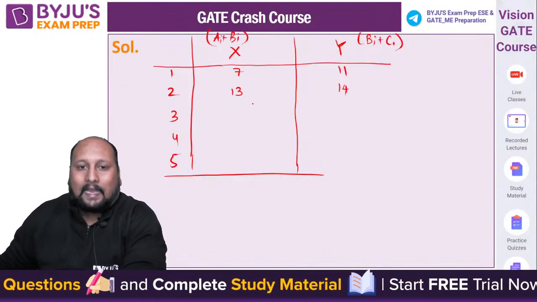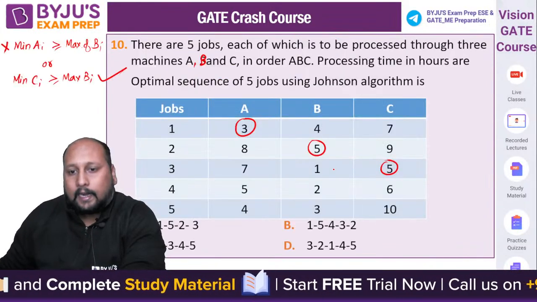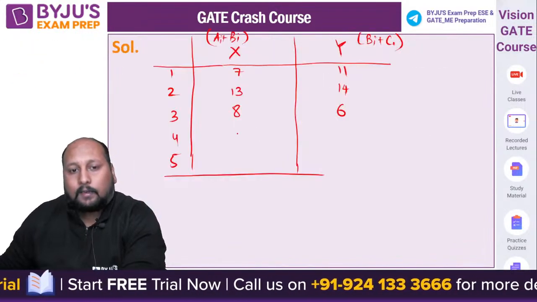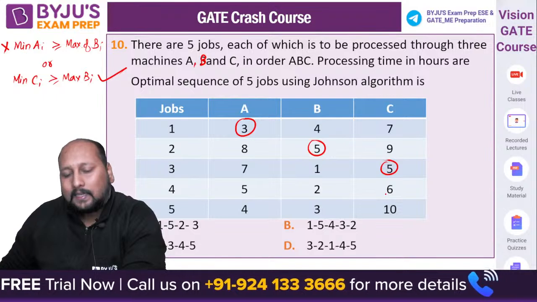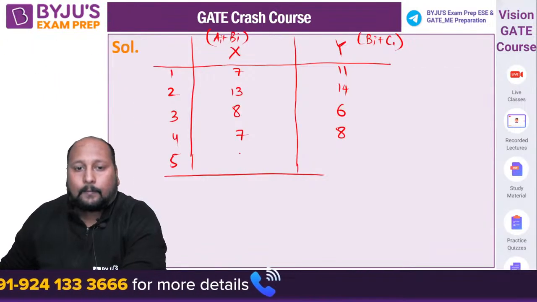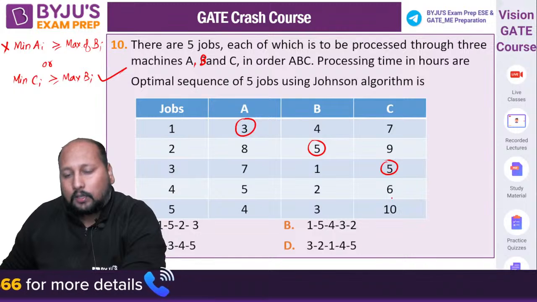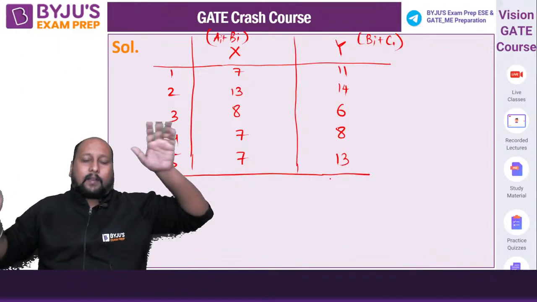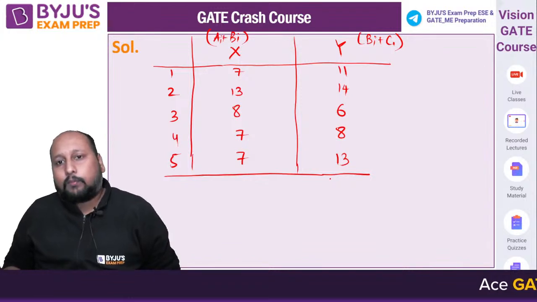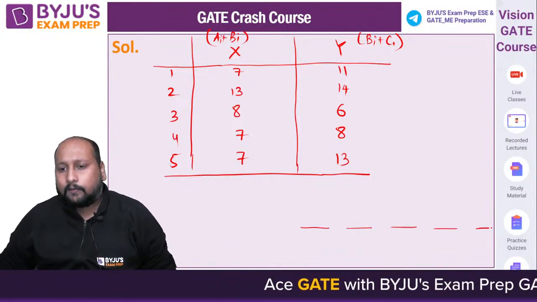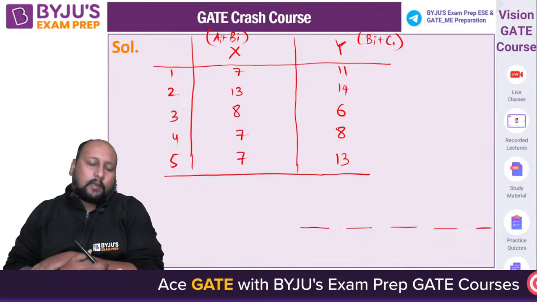7 plus 1 is 8 and 1 plus 5 is 6, 5 plus 2 is 7, 2 plus 6 is 8, 4 plus 3 is 7 and 3 plus 10 is 30, right? So now we have converted these 3 machines into 2 machines. Now we can use Johnson's rule, 1, 2, 3, 4, 5. Now we can apply Johnson's rule and get the value.